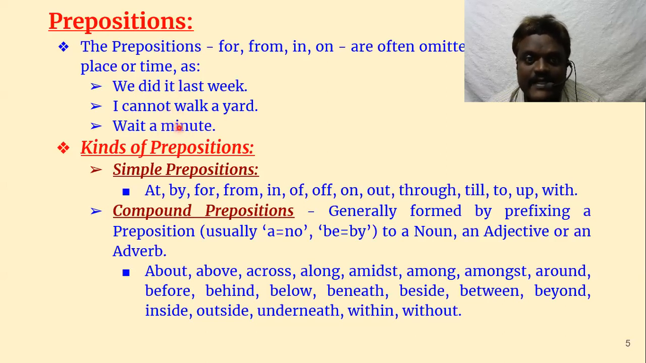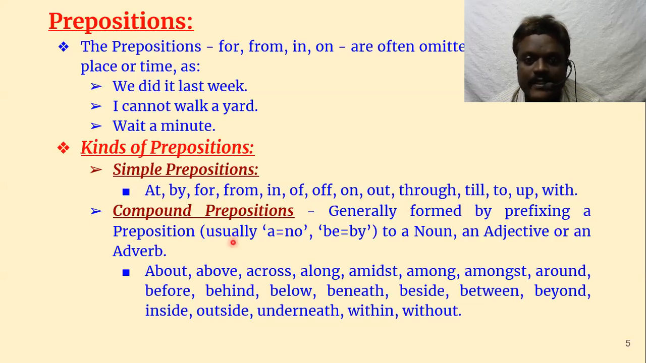Like that, only in some cases can we omit, particularly for, from, in, on. These four are often omitted before nouns of place or time. When they are used as nouns, they are omitted. We did it last week. Here last week is used as a noun, actually it is an adverb. I cannot walk a yard. See, yard, for a yard. So here place is there, so we have omitted. Minute, time, is omitted.